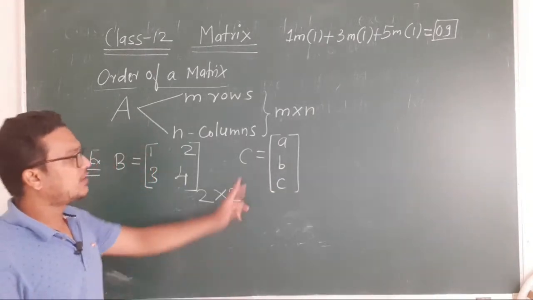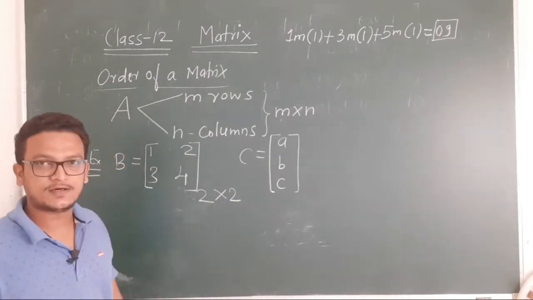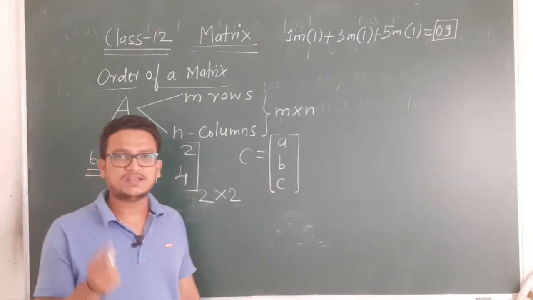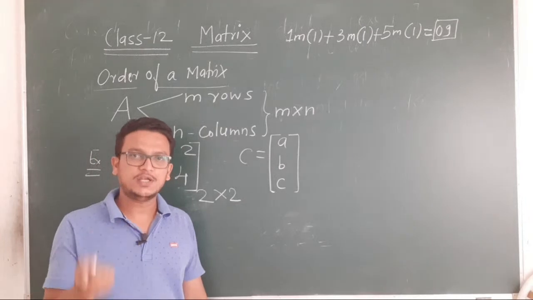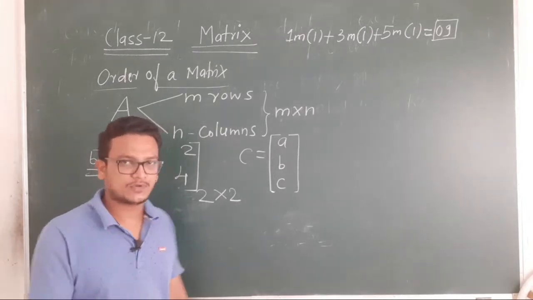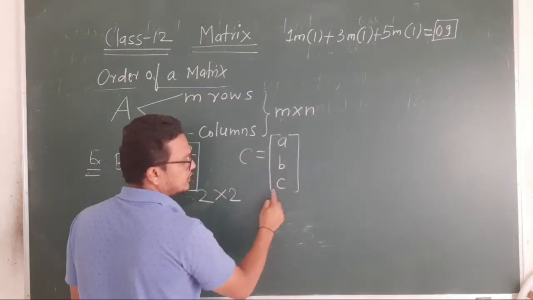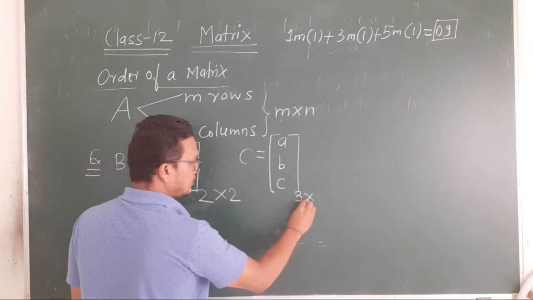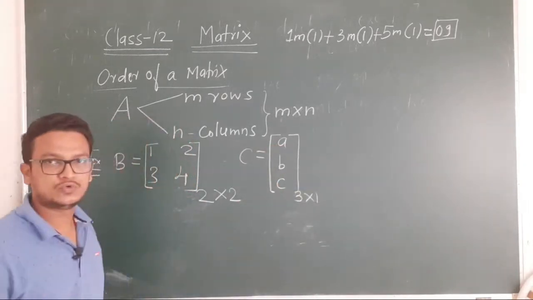Now can you tell me what will be the order of this matrix C? I said whenever you are writing the order, first should always be number of rows into number of columns. Now see how many rows are there? 1, 2, 3. So 3 rows are there into how many columns? Only one column, that is 3 into 1.